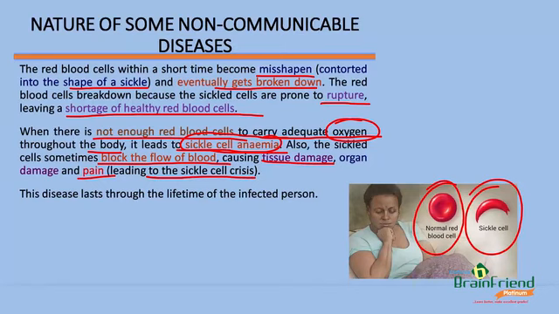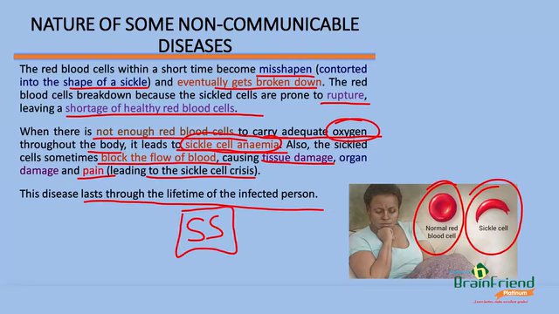Now, this disease, sickle cell disease, lasts through the lifetime of an infected person. It has no cure, so it lasts through the lifetime. Someone's genotype cannot change from what it used to be to another. So once someone has that genotype SS, the person has it for life.